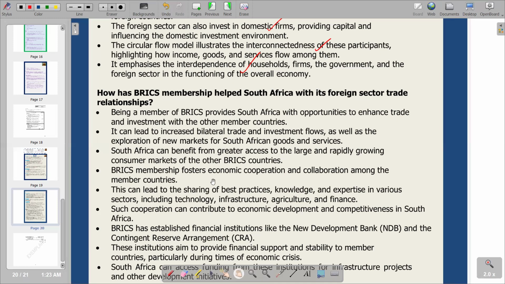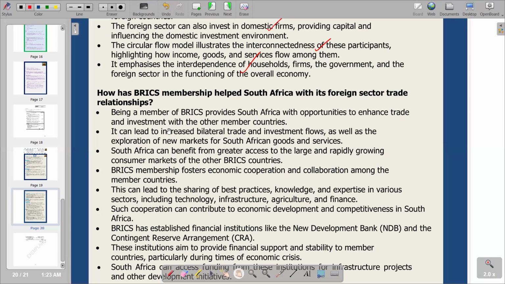Then obviously S is South Africa. So that sums up the countries that are inside the BRICS. So going back to our question, it is asking how BRICS membership helps South Africa with its foreign sector trade relationships. So obviously there is promotion of exchange of goods and services between member nations that should exist between those countries. So basically our explanation is going to be centered on that.